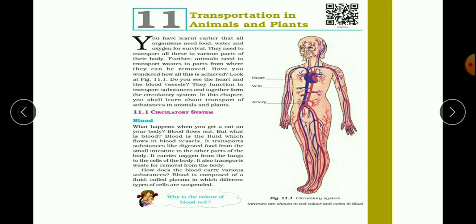And do you know what is the means of transportation? For example, on the road, we can see the means of transportation will be a two-wheeler, four-wheeler, or whatever it is. But in our body, in the body of animals, the mode of transportation is blood. Understood? So the blood will carry the food and water to one part of the body to the other parts of the body. So today we will learn about transportation, and the first thing we are going to learn is about blood.